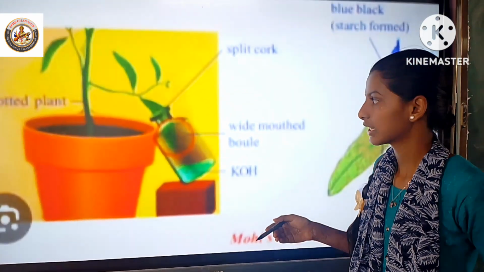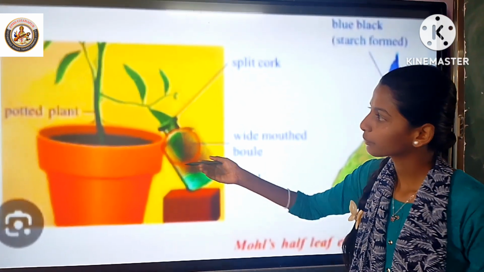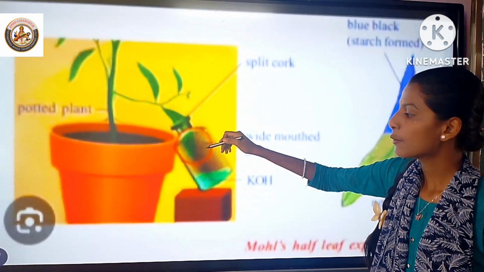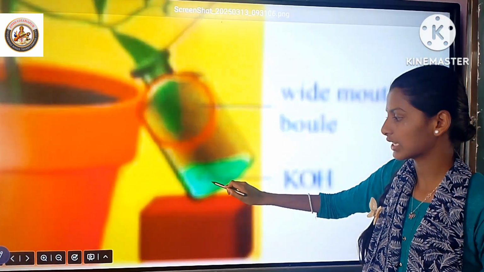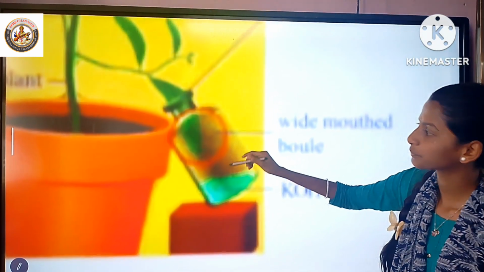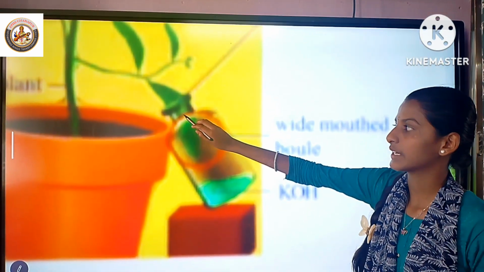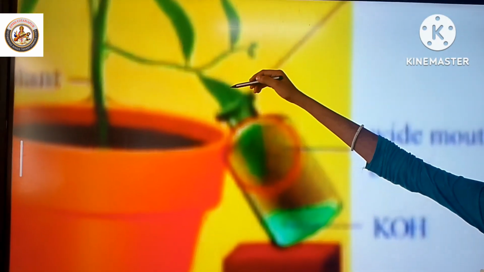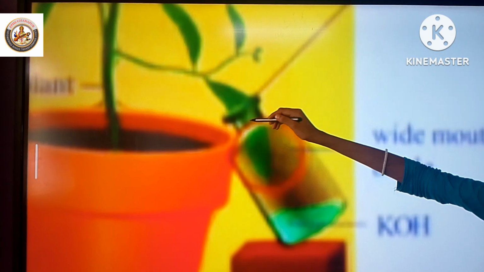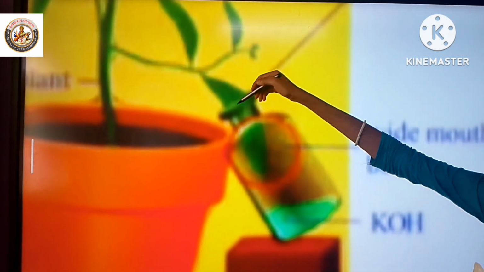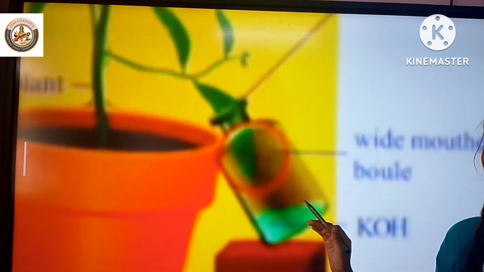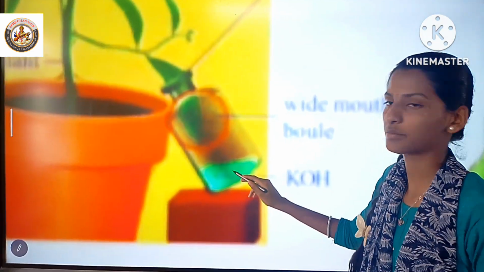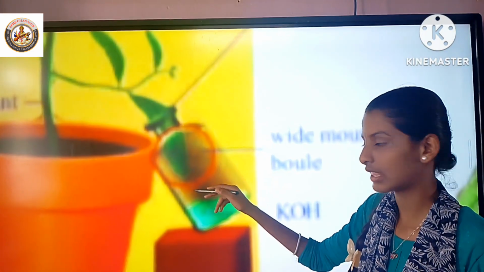After 2 to 3 days, take one wide-mouthed transparent bottle and pour potassium hydroxide into the bottle. Insert a slitted cork, select one leaf and insert the leaf into the bottle through the slitted cork. Apply wax or grease to avoid carbon dioxide entering the bottle. This KOH solution absorbs the carbon dioxide in the bottle.